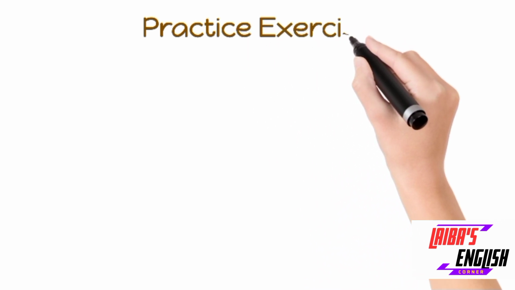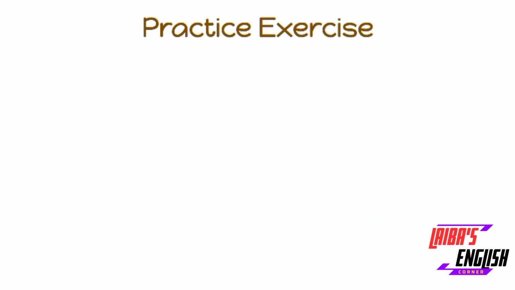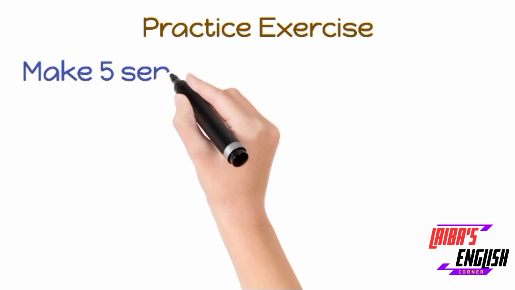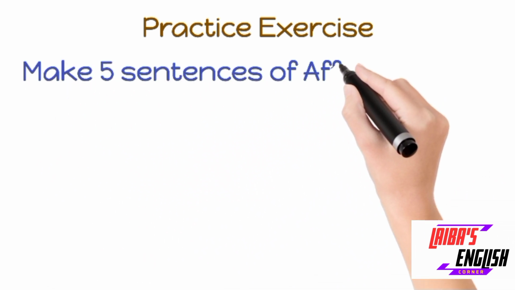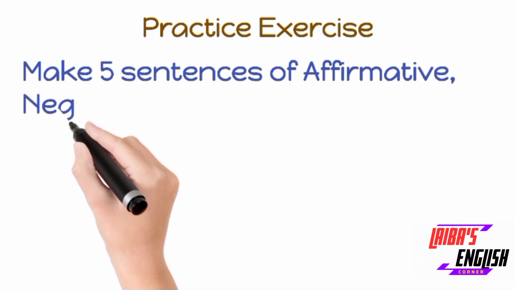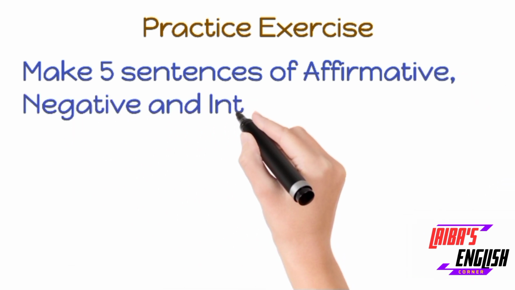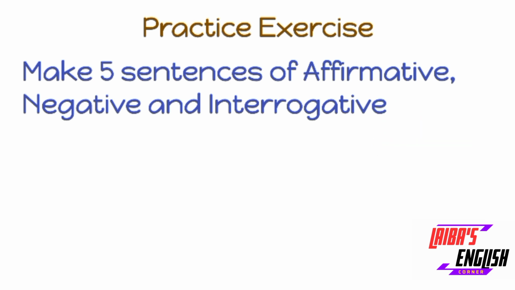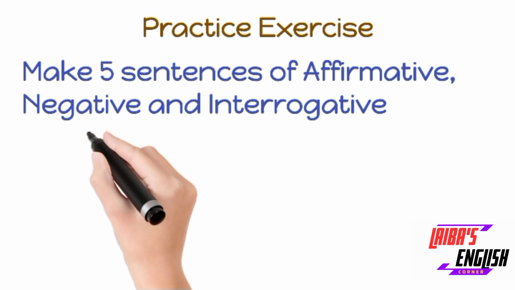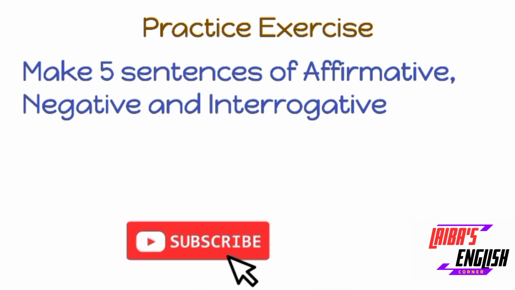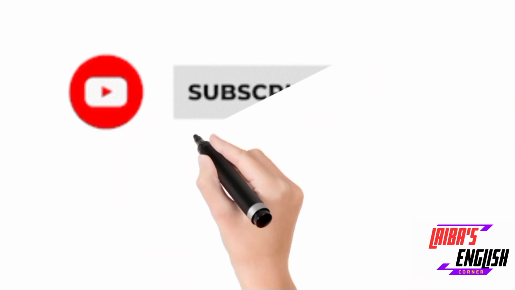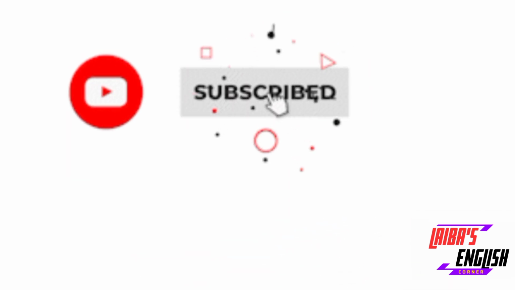In this video, I explained past perfect continuous tense structure along with all three types: affirmative, negative, and interrogative sentences. What you have to do is make 5 sentences of all these three types: affirmative, negative, and interrogative sentences. Because if you will not practice, you will automatically forget the structure after a few minutes or a few hours. So jot them down in your copy and make different sentences from your surroundings. Along with it, I will provide the link of the playlist in which I have provided different videos of the tenses. I have also uploaded one more detailed video of all the tenses.